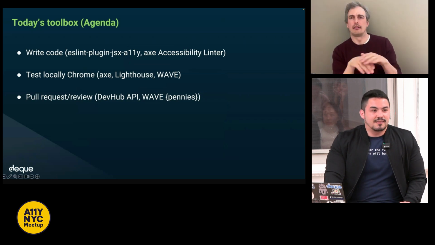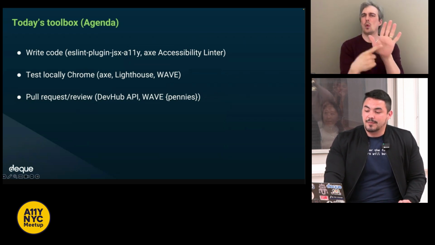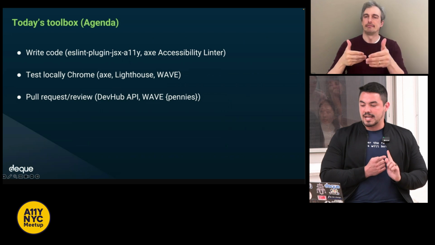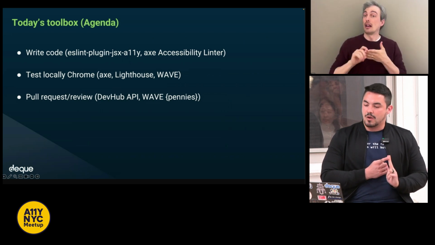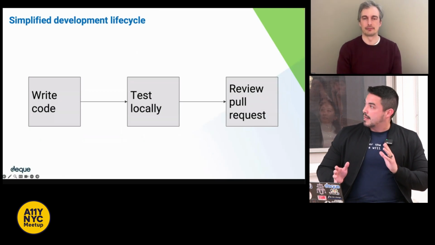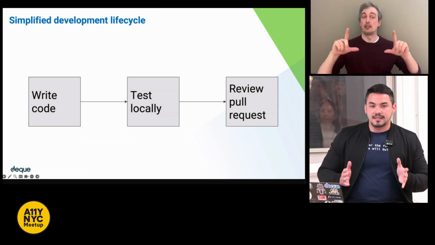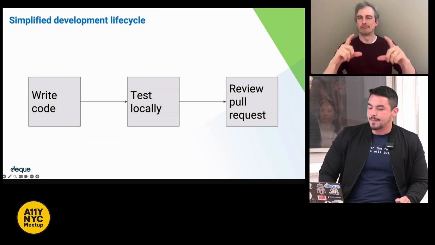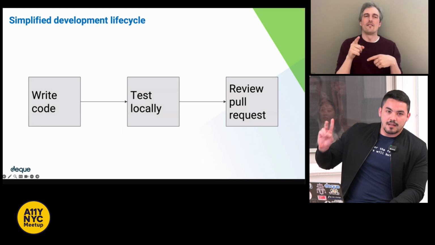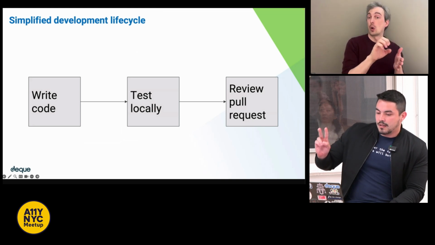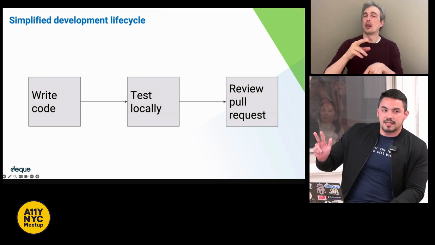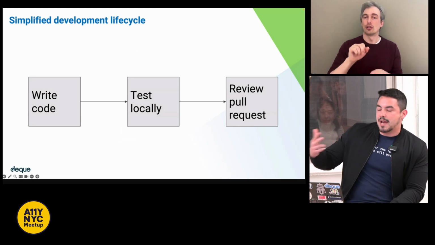So today's toolbox, today's agenda, we're going to discuss tooling available for three stages of development. Namely, when we're writing the code, when we're testing it locally, and when we're reviewing a PR. And again, on this slide, there is a figure that reiterates the simplified SDLC, a software development lifecycle, that was discussed in the last slide. Namely, first beginning with writing clean, accessible code. Second, testing locally on Chromium-based browsers. And then third, we're going to briefly discuss PRs, reviewing, and then what happens post-commit.